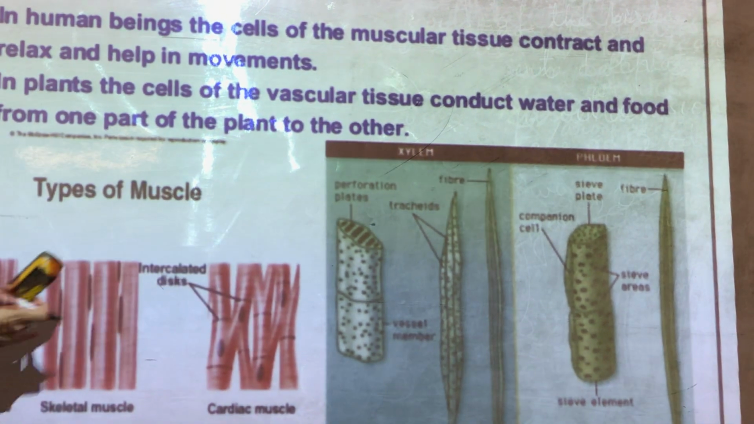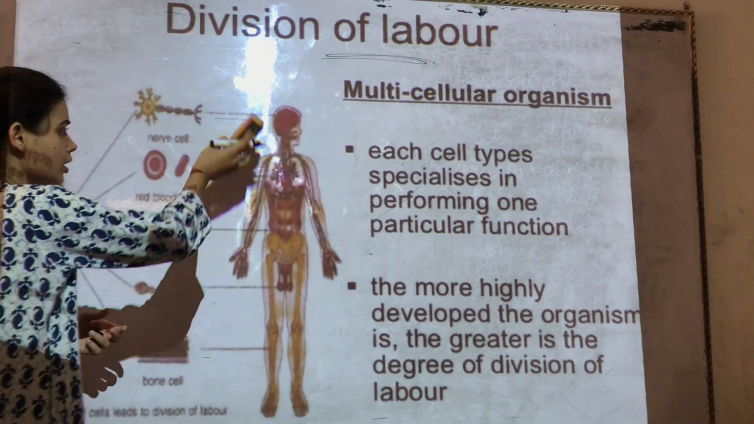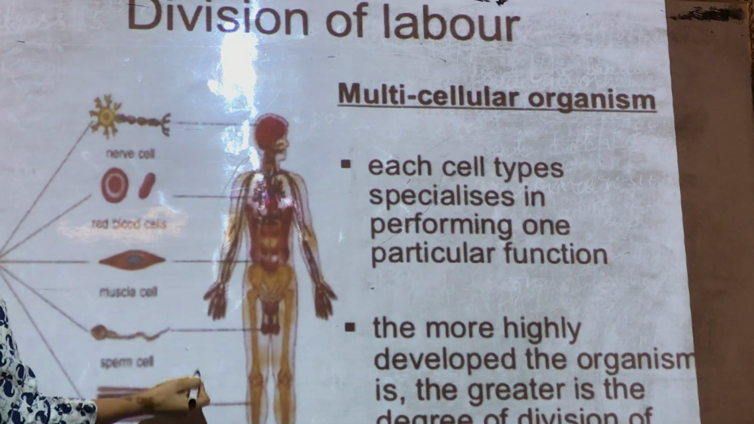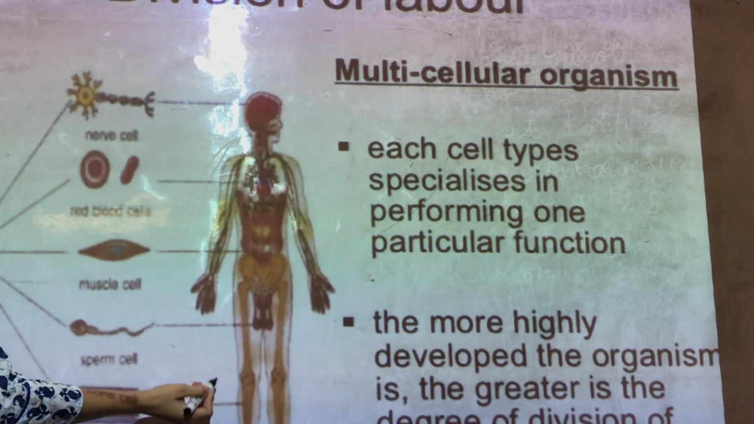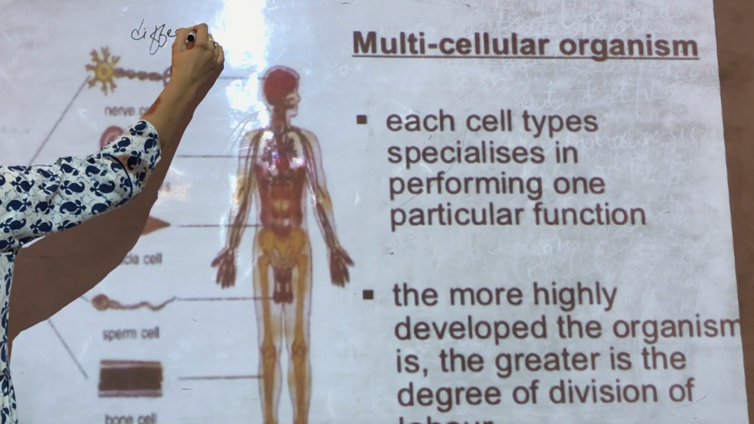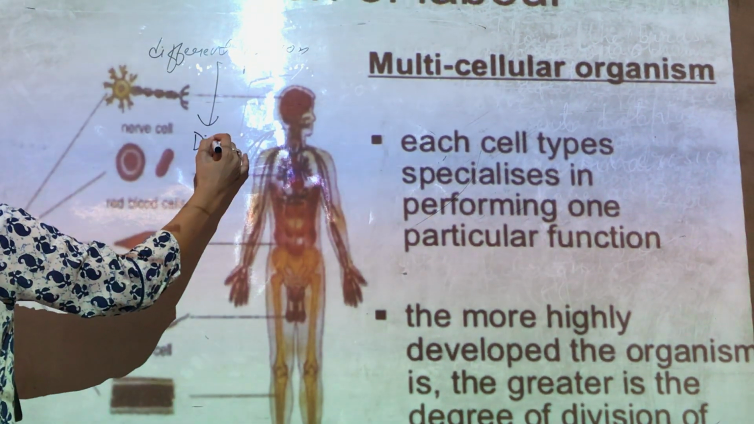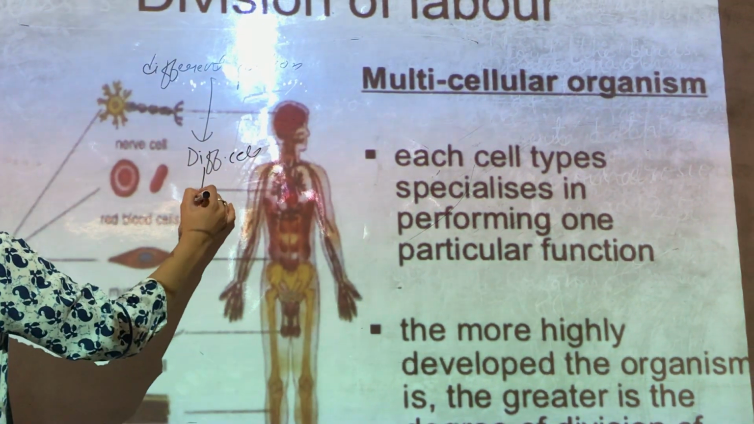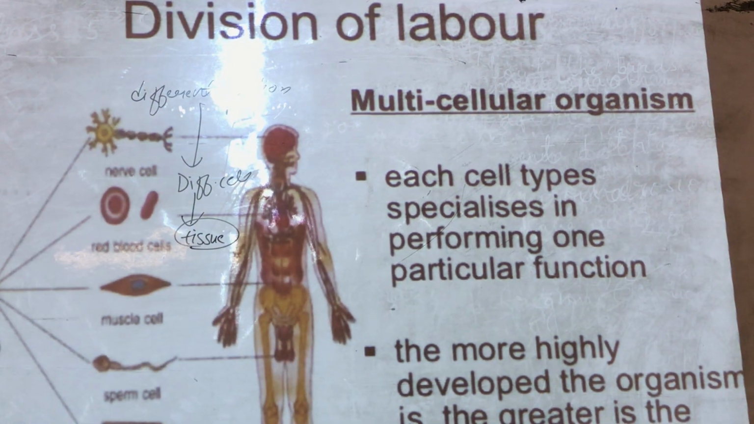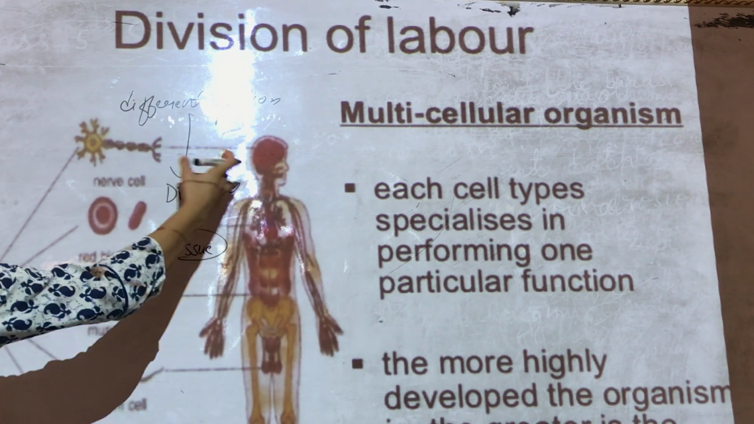Now, there is this term which comes here, that is division of labor. What is division of labor? See, in human beings, separate cells are there for separate functions. For different functions, we have different cells. So these different cells make tissues. As I told you, one single cell cannot do anything. So there are many different tissues assigned for different functions inside the body.